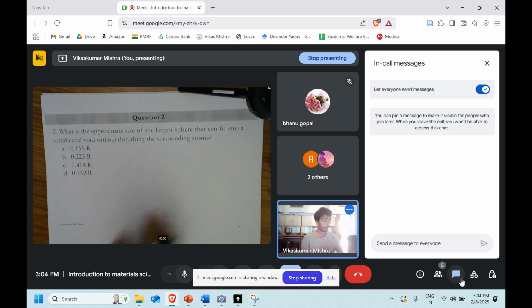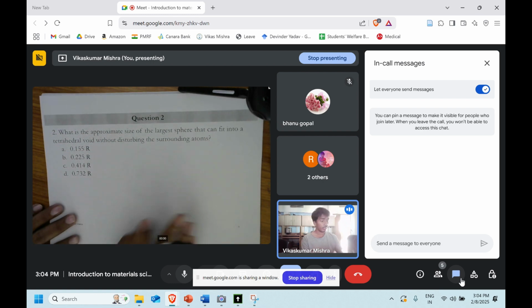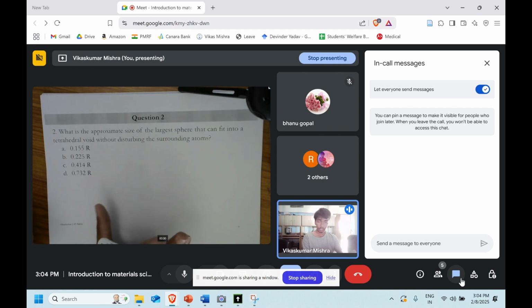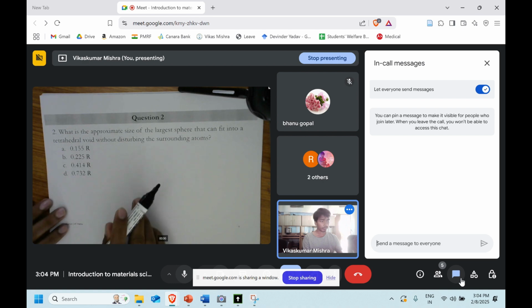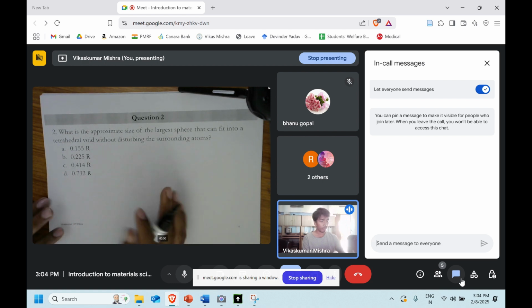So, in this question, what is the approximate size of the largest sphere that can fit into the tetrahedral void without disturbing the surrounding atoms? This calculation, this exercise, we have done in the class. So, what is the result? What have we got? We are keeping a tetrahedron.